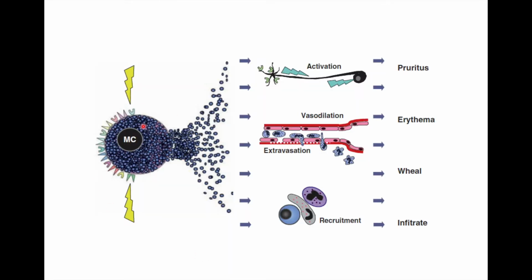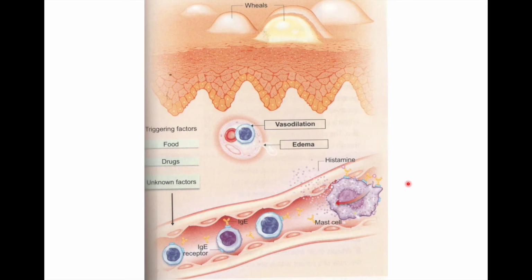After the process of degranulation and release of histamine from the mast cell, it works on the nerve endings, leading to itching or pruritus. And the main process here is its action on the blood vessels. It will cause vasodilatation, and then it will cause contraction of endothelial cells, leaving pores, which will lead to extravasation of plasma, leading to the formation of urticarial wheal.